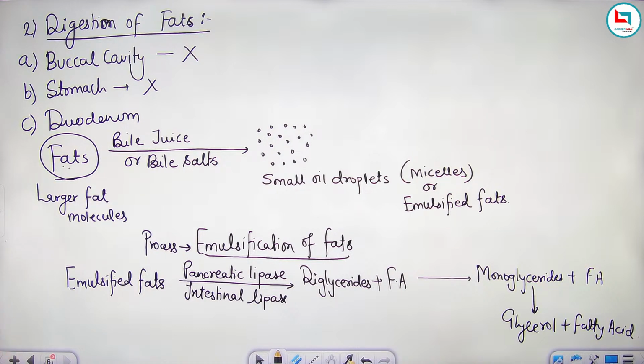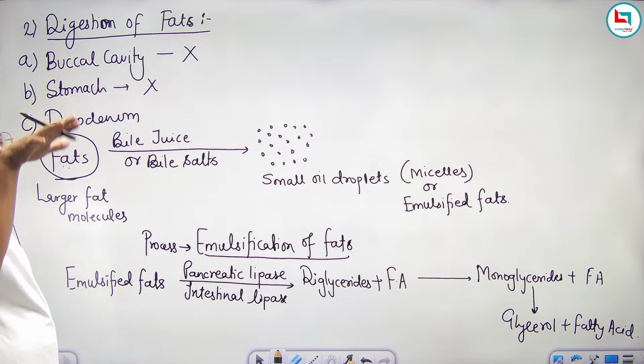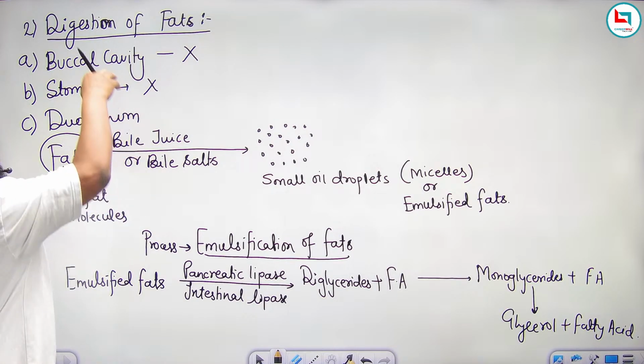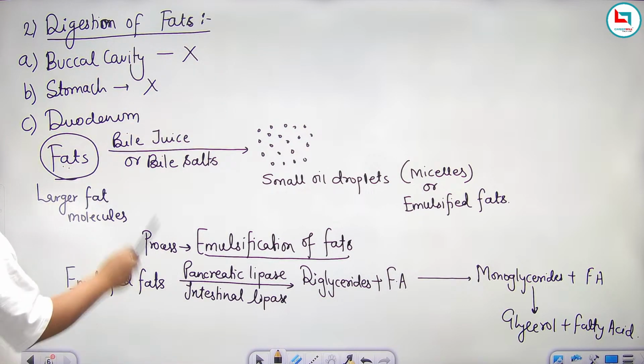So what happens during the digestion of fat? Fats usually do not get digested in places like the buccal cavity and stomach according to NCERT, but a very little amount of digestion takes place according to medicals, but this digestion is negligible. That's why we don't give the name of these enzymes in normal books.